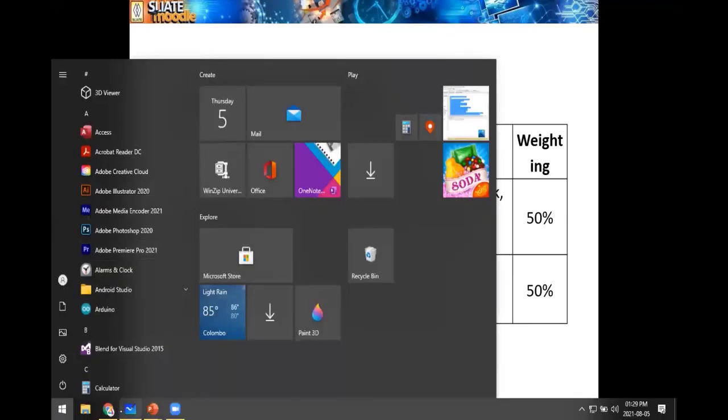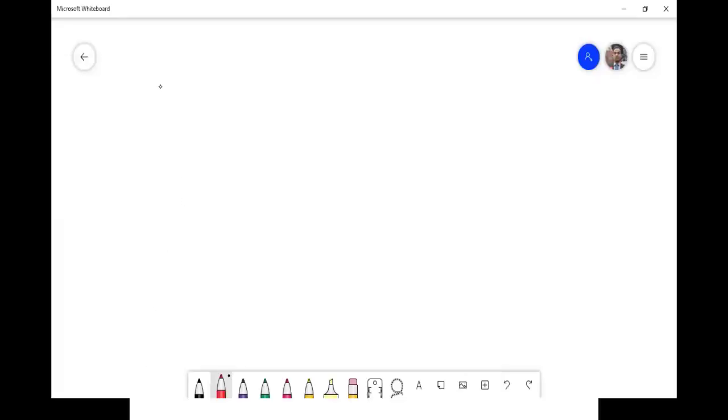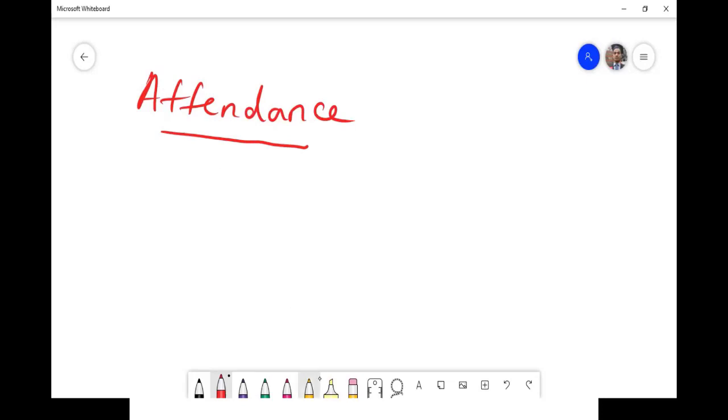Another rule I want to clarify, right? In my class, attendance is compulsory. In my session, I will take attendance like this.